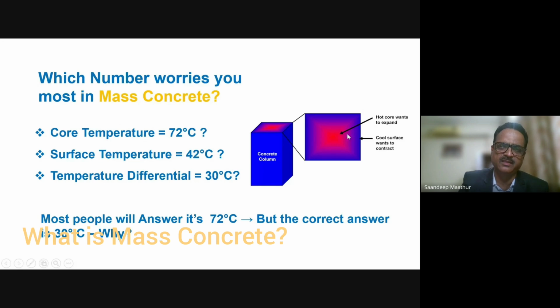Can you see the stress here? Because it is hot, the core wants to expand, and the whole surface wants to contract because it is cooling, as heat is dissipated to the atmosphere. This difference of temperature creates tensile stresses. Concrete is a compression element. To cater to tensile stresses, we do steel reinforcement in concrete, whether in columns, beams or the raft. But these stresses are in the compression area, where we do not have anything to take control of the tensile stresses, and that's where the concrete cracks.